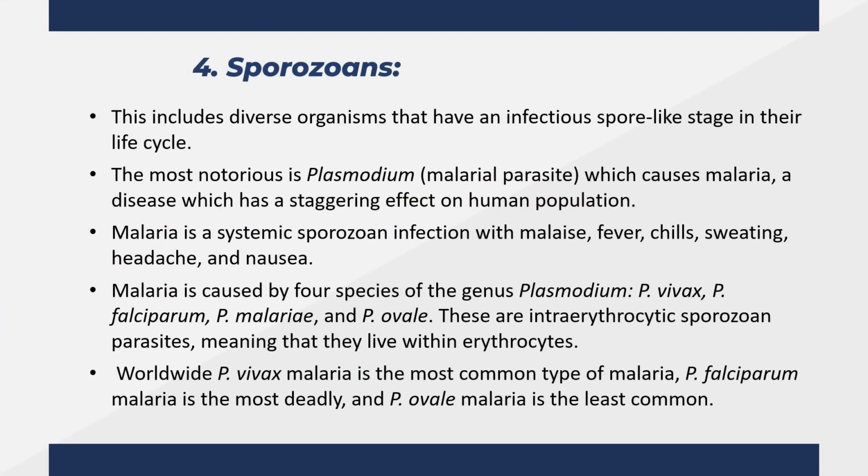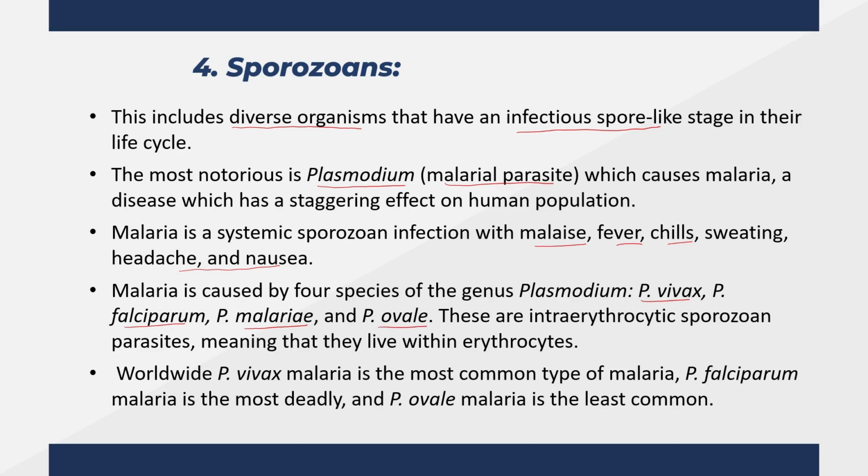The last group of protozoans are sporozoans, which include diverse organisms having an infectious spore-like stage in their life cycle. Of all the sporozoans, the most notorious is Plasmodium, commonly known as the malarial parasite, the causative agent of malaria. Malaria is characterized by malaise, fever, chills, sweating, headache, and nausea. Malaria is known to be caused by four species of genus Plasmodium. There are more, but these are the most common ones: Plasmodium vivax, Plasmodium falciparum, Plasmodium malariae, and Plasmodium ovale.